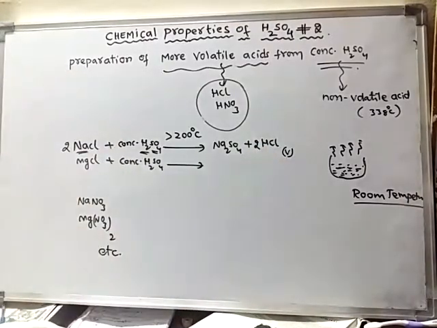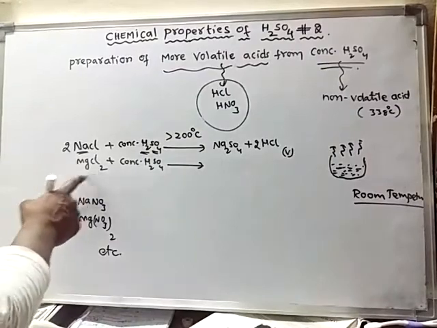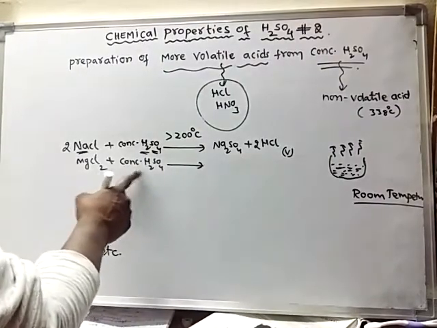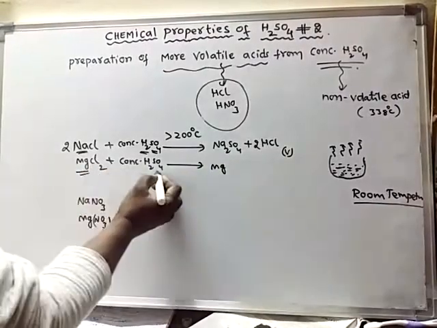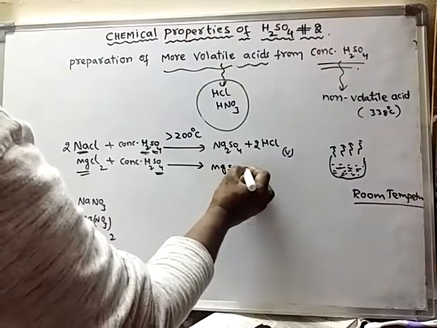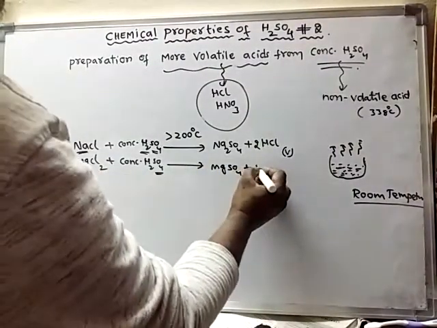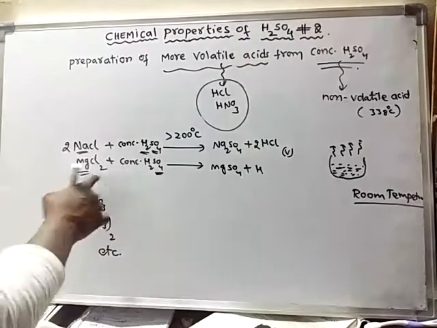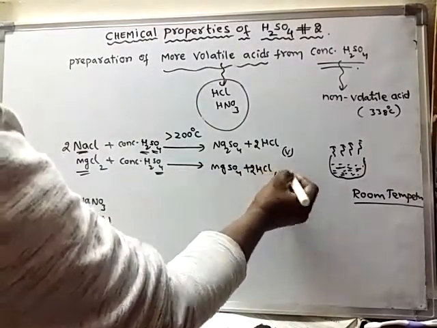Here also, the formula of magnesium chloride is MgCl2. When reacted with concentrated sulfuric acid, it forms magnesium sulfate along with hydrochloric acid, HCl. The hydrogen combines with chlorine to form hydrochloric acid.